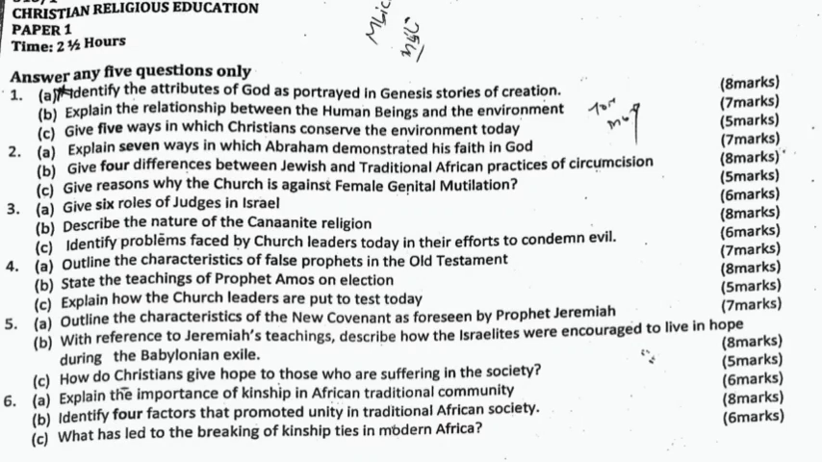Revision 50, Paper 1. Question 1a. Identify the attributes of God as portrayed in Genesis stories of creation. B. Explain the relationship between the human beings and the environment. C. Give 5 ways in which Christians conserve the environment today.